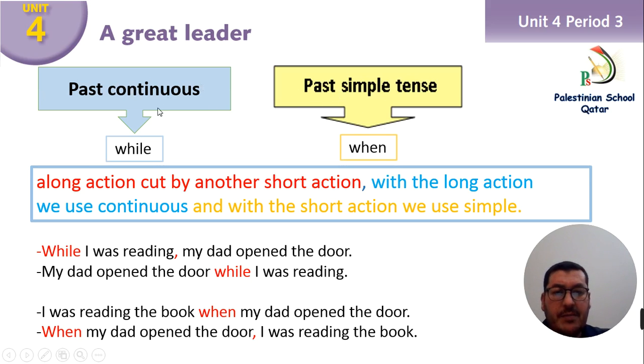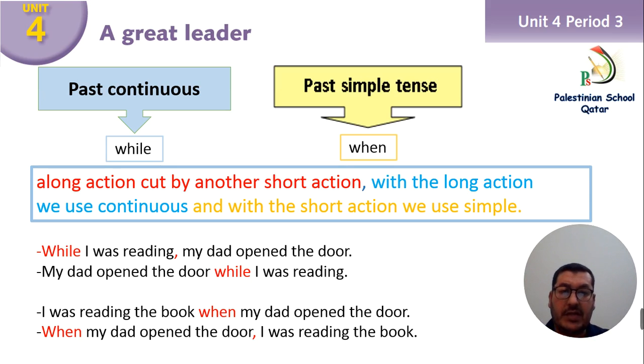Now here we can put the two tenses together in one sentence, and with the past continuous we use while, and with the past simple we use when. For what? A long action cut by another short action. With the long action we use continuous, and with the short action we use simple. Okay, everybody?